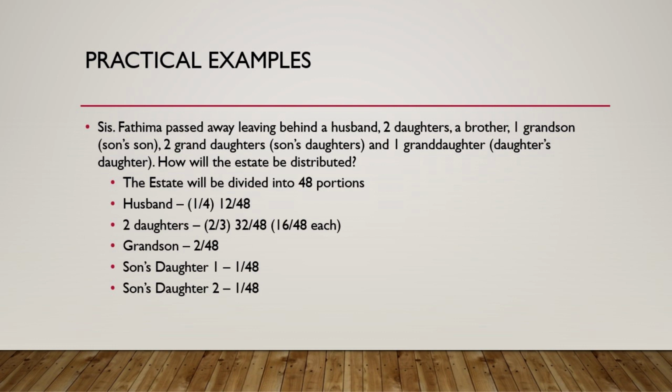Then we have granddaughters. Will they inherit? Sons, daughters. Why? Because 2 granddaughters are here. They will not inherit. And 1 granddaughter, the daughter's daughter, will inherit. Here we have to make a correction. Sorry. The 2 granddaughters here, they will inherit. We mentioned she becomes a residuary in the presence of a grandson. So she will take half the portion of the son. So she will inherit here.